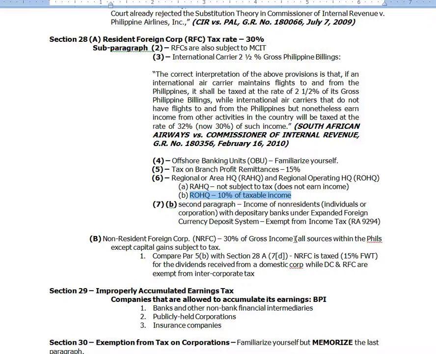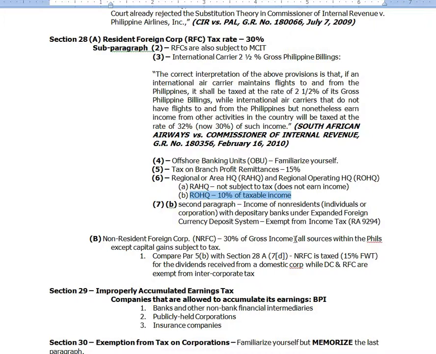Now, on section 28B, non-resident foreign corporation. This is different. First one was a resident foreign corporation, and this one is non-resident foreign corporation. Do not confuse this with resident evil. Non-resident foreign corporation, because they are non-resident, they are taxed at 30% of gross income. All sources within the Philippines except capital gains subject to tax.